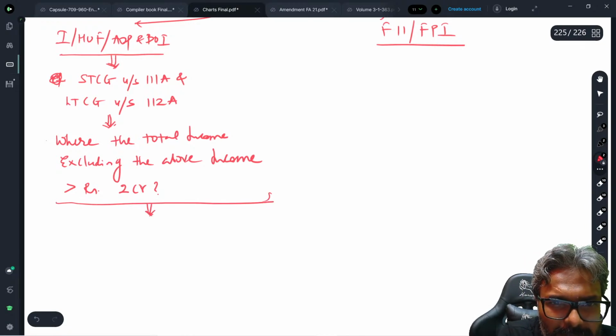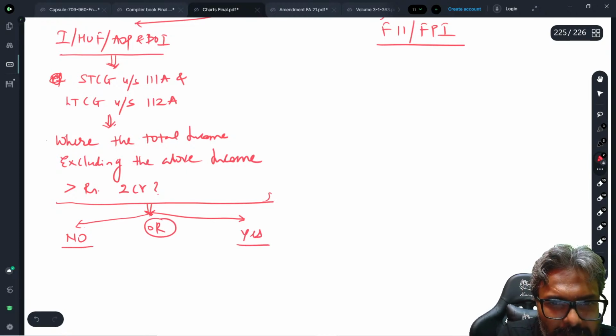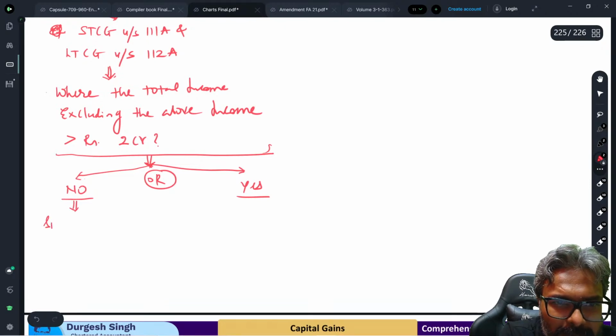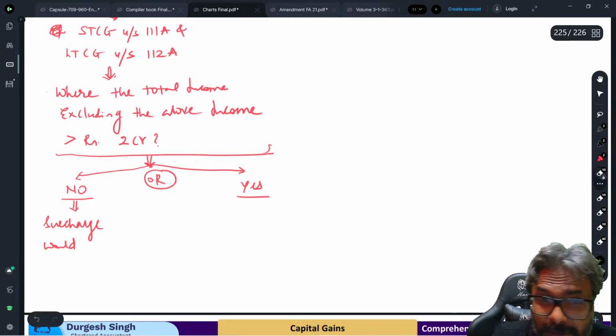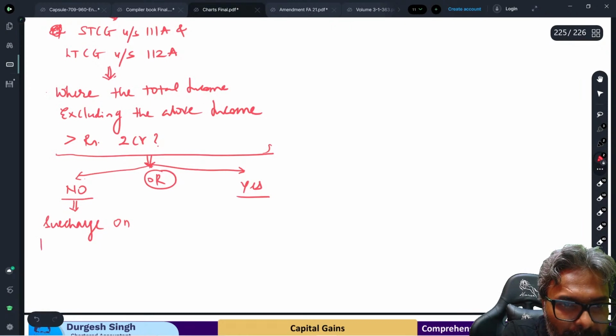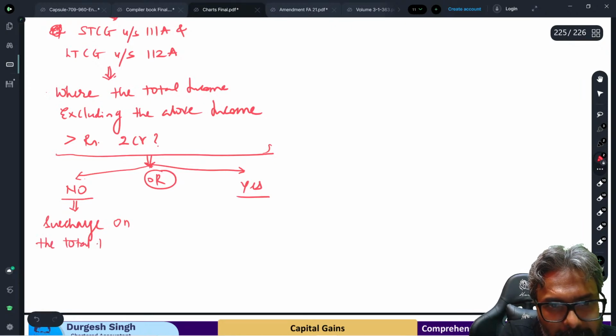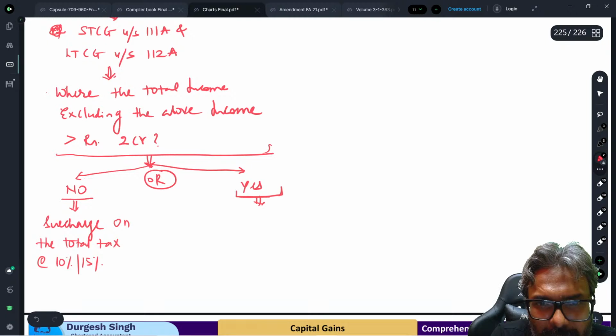So the answer is no or yes. Then the surcharge on the total tax would be at the rate of 10% or 15%. But if the answer is yes, this is what it would be.